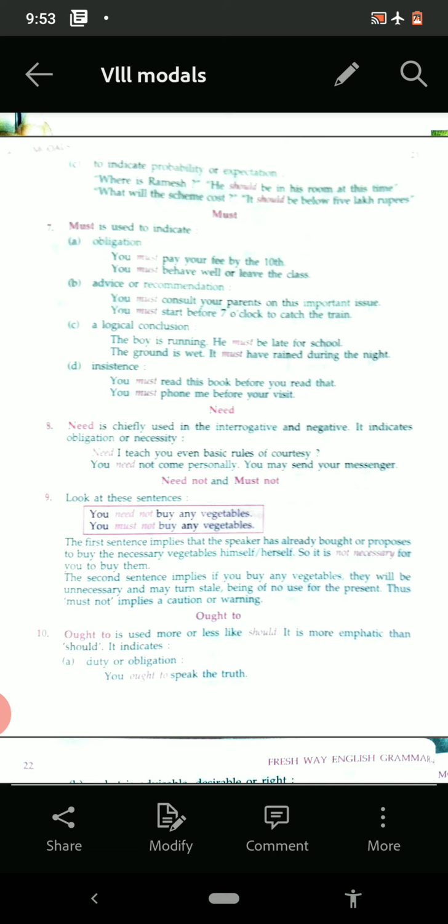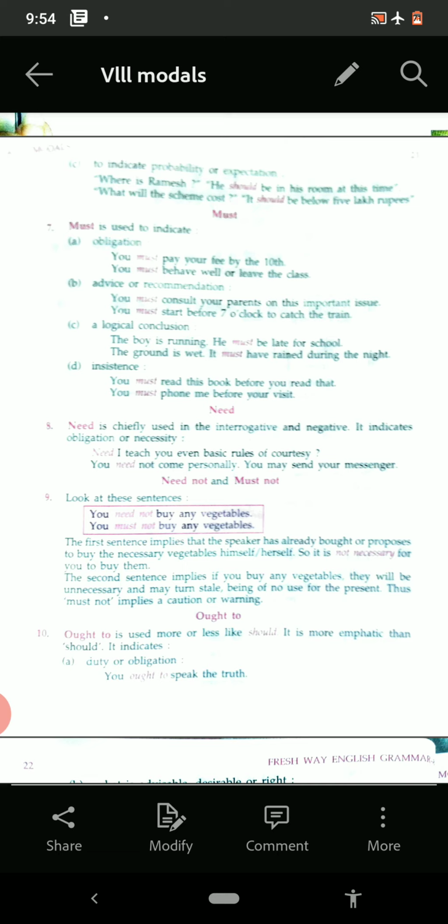So need, the sense of need is mainly interrogative or negative. Need I teach you even the basic rules of courtesy? A question is there. Now see the next one, it is ought to. Ought to is used more or less like should. Means as should is used, the same sense ought to gives. It is more emphatic than should.